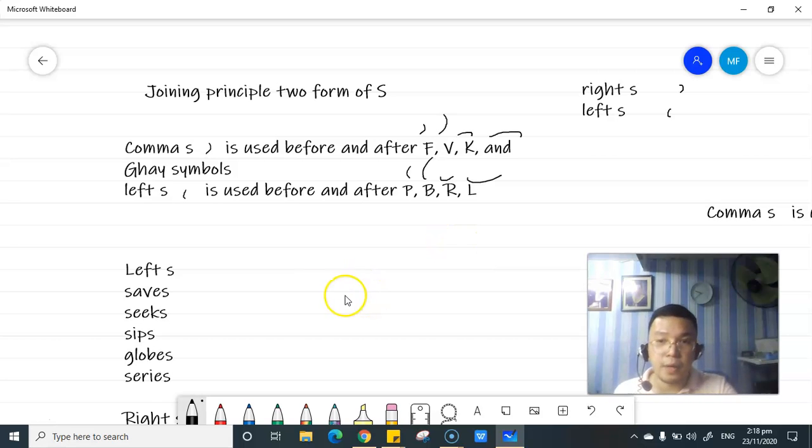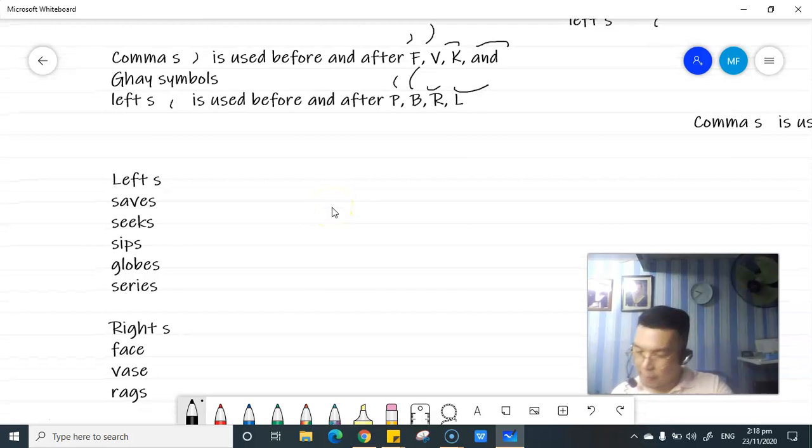Let's have an example. Here we have the word saves: S-A-V-S, comma S, A, V, then comma S. Check natin. The comma S is used before and after F, V, so pasok siya.